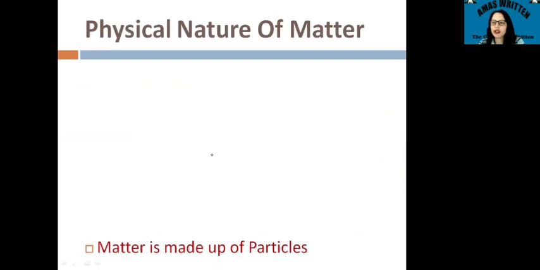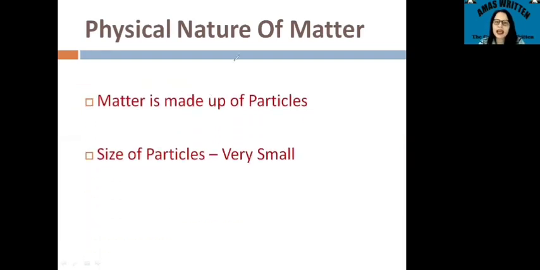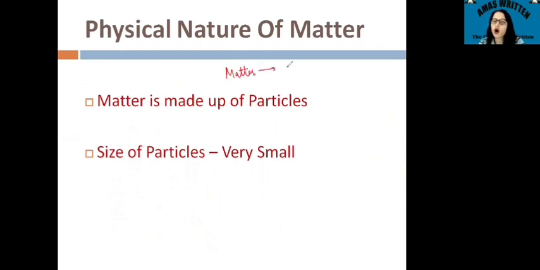Usually when you talk about matter, you'll get the idea that matter is something which occupies space in the surroundings, which has mass, some mass it will have, and at last it can be felt by any of our five senses.